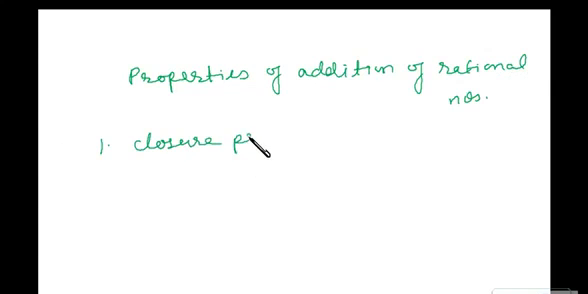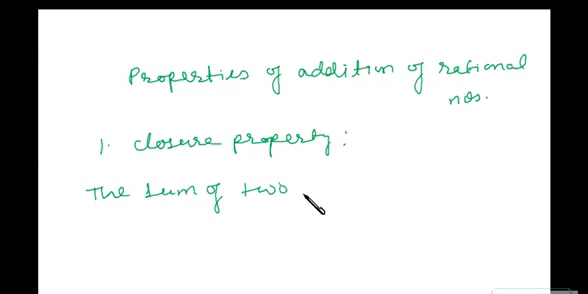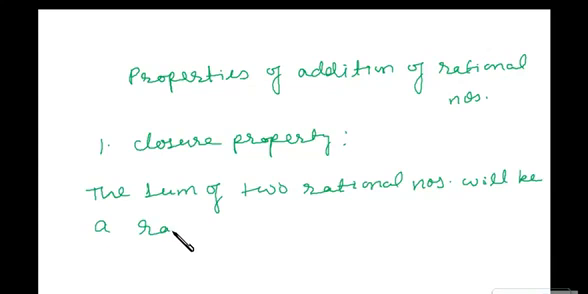Closure property. Now what's closure property? The sum of two rational numbers will always be a rational number. The sum of two rational numbers will be a rational number.